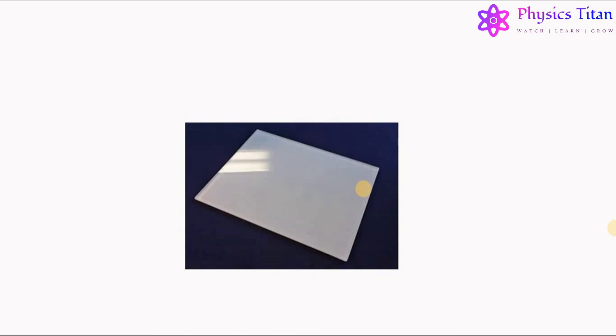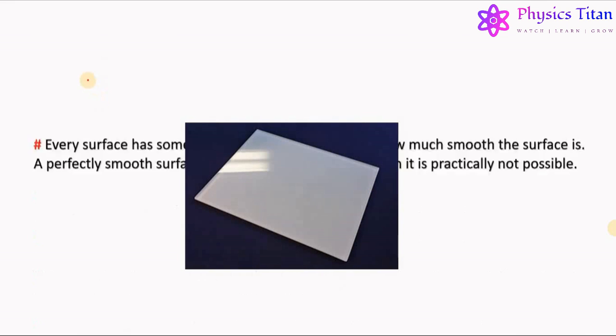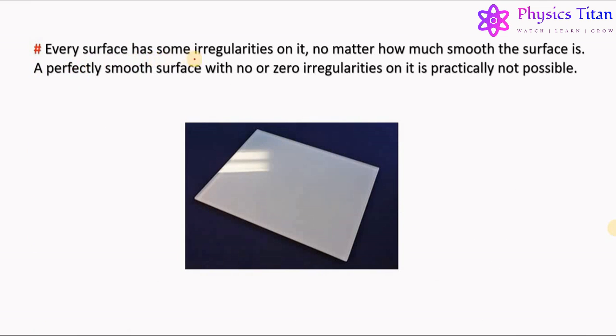Now, there is a note over here: every surface has some irregularities on it, no matter how smooth the surface is.